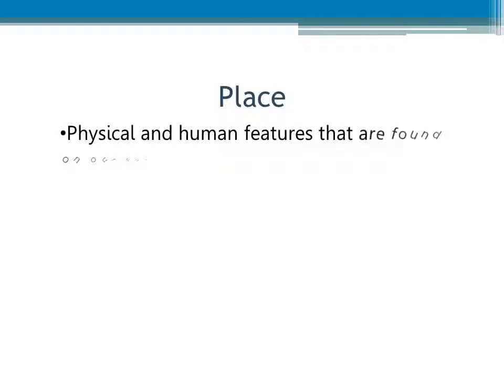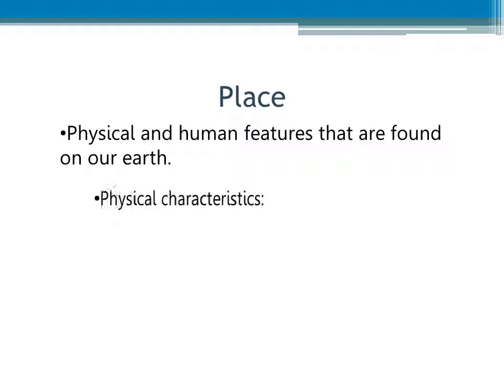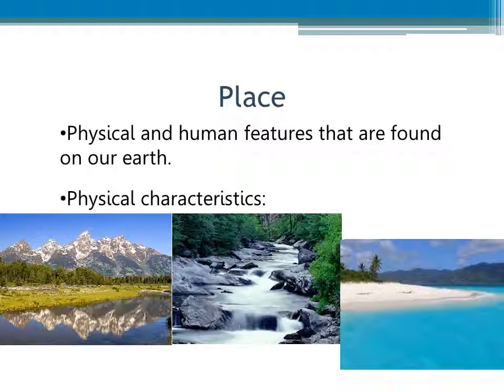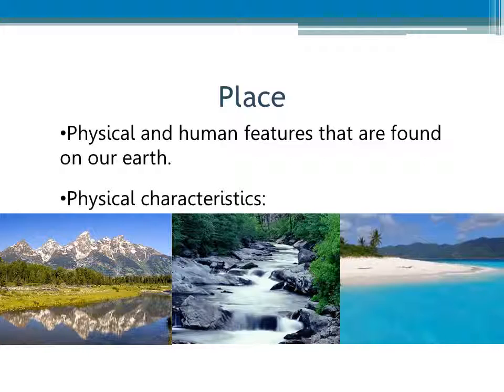Place refers to the physical and human features of Earth. Physical characteristics include mountains, rivers, wildlife, and beaches. They occur naturally, without interaction by humans. Geographers study both the physical and human features of places so we can adapt and modify our environment.